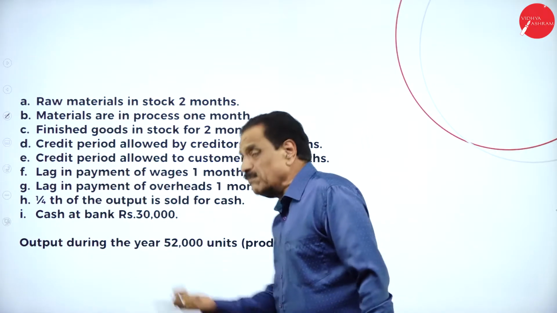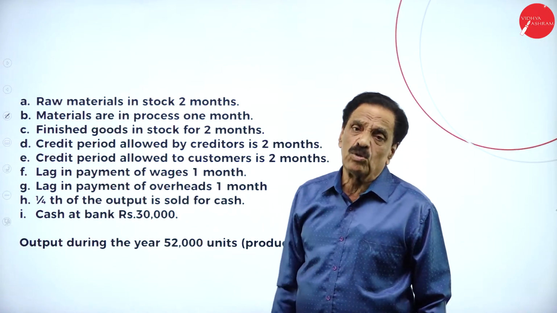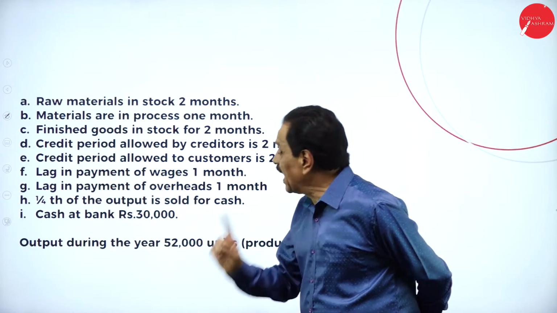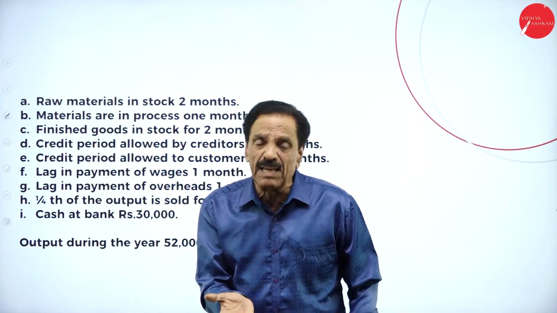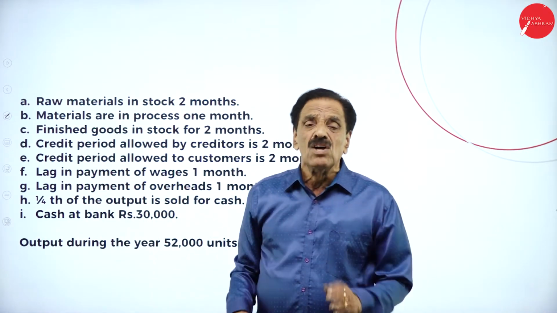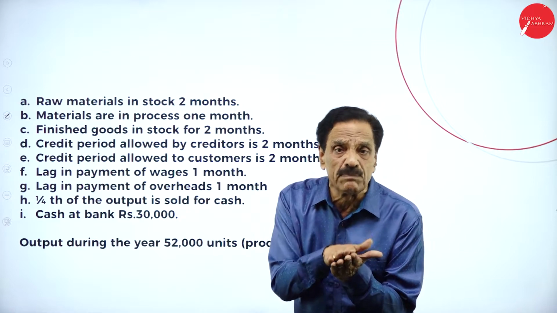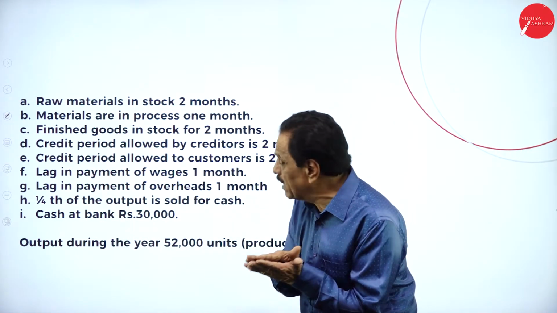Credit allowed to customer is also 2 months. We allowed the 2 months. They also allowed the 2 months we are going to pay. Lag in payment of wages is 1 month. Lag means you have to pay the wages after 1 month. Then lag in payment of overhead is also 1 month.